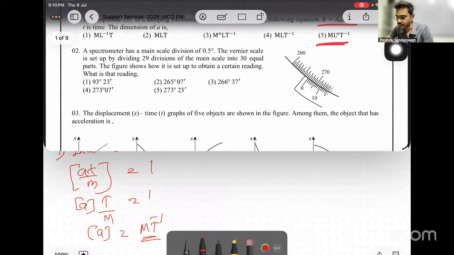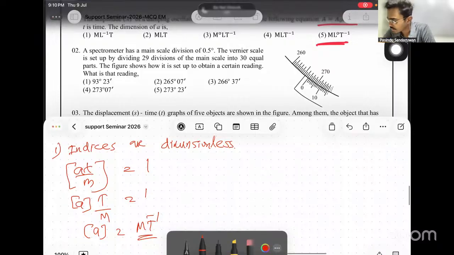Right, it's 5. Clear enough? Second one.